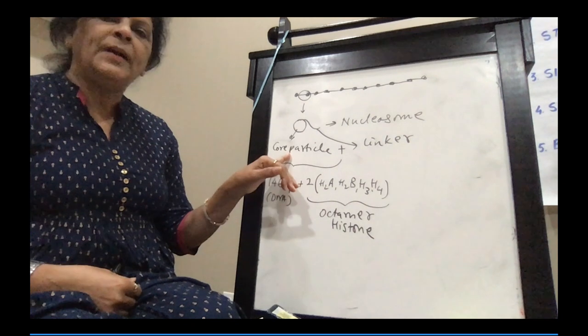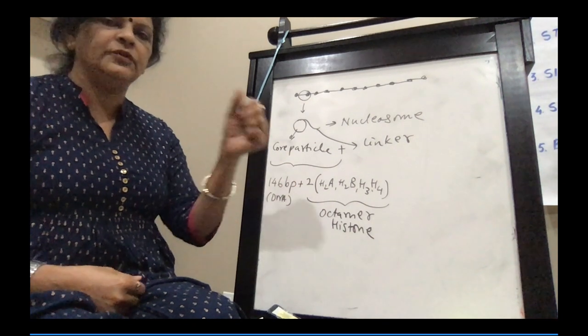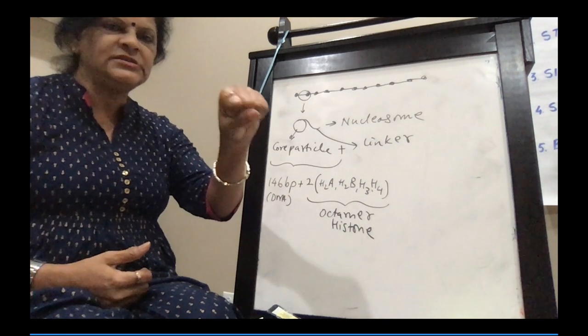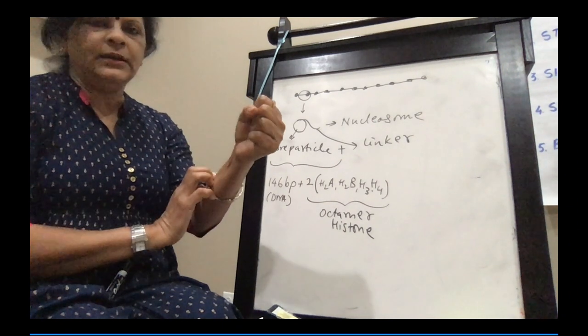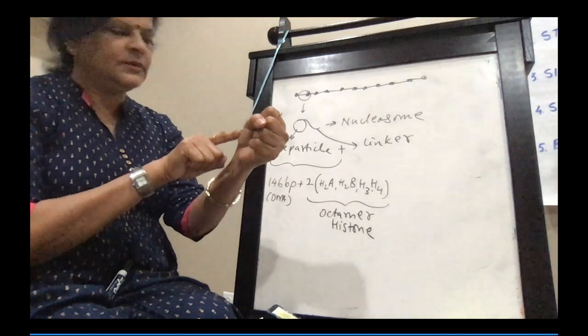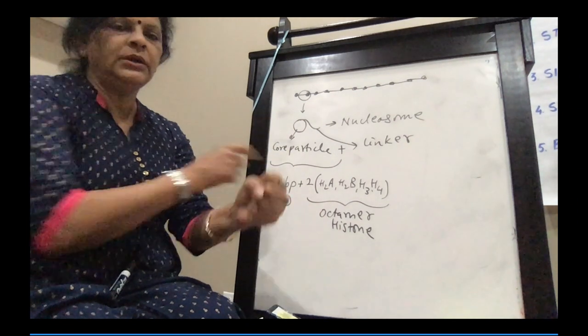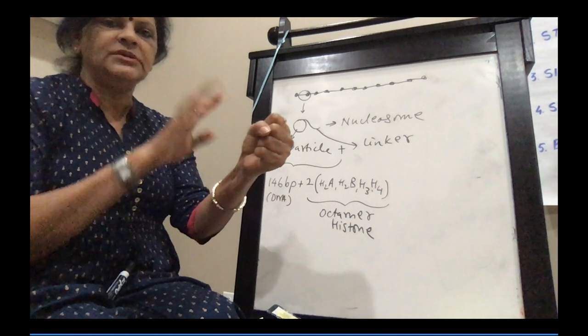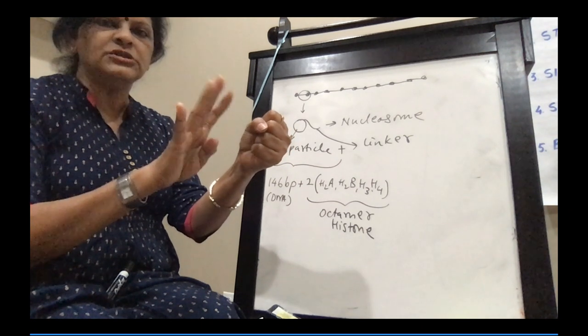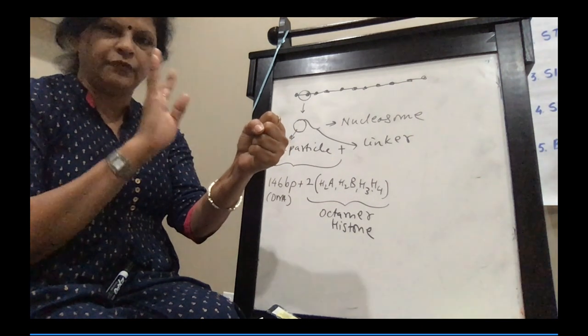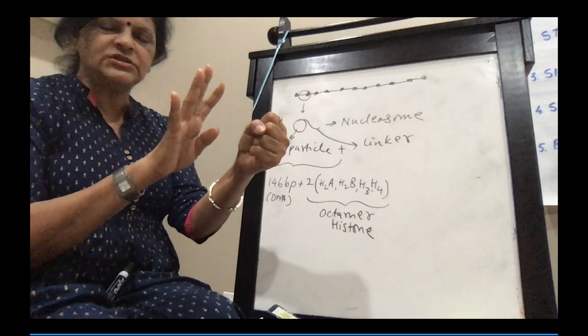So this core particle, if you look at my fist, this is the core particle. This core particle is made up of this octamer. This octamer means four histones, and each histone is double, so 8. What are the four histones?